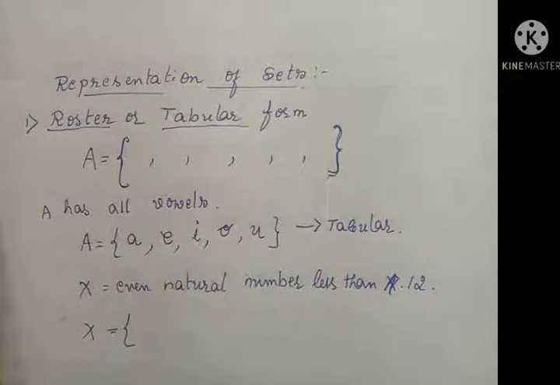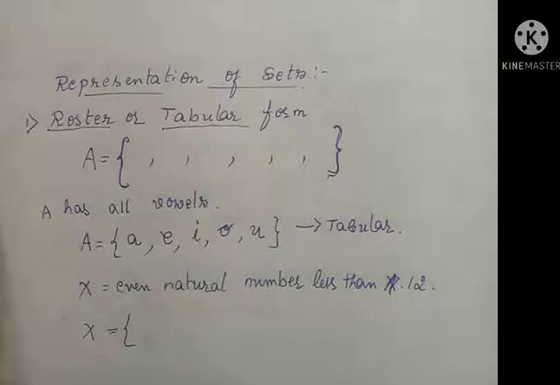What are the natural numbers less than 12 that should be even? You know that 0 is not included in the natural number set. So starting from 2, 4, 6, 8, 10.